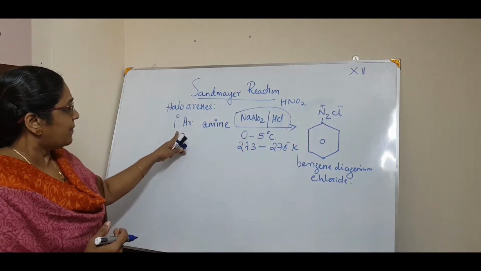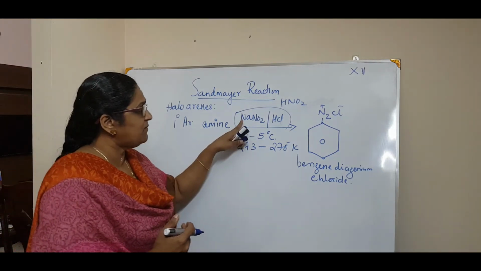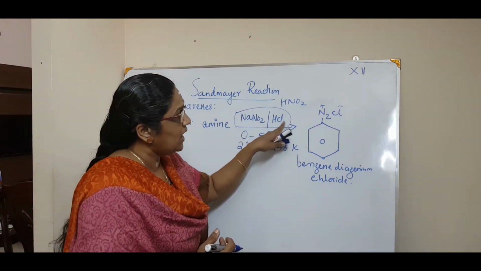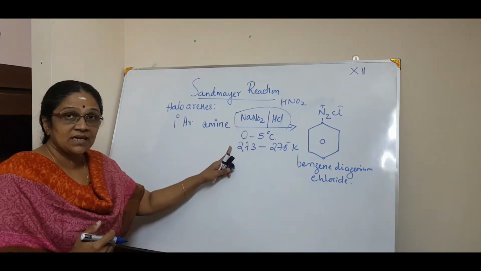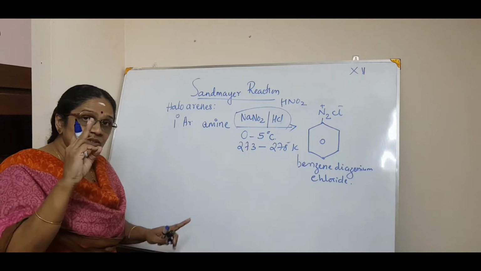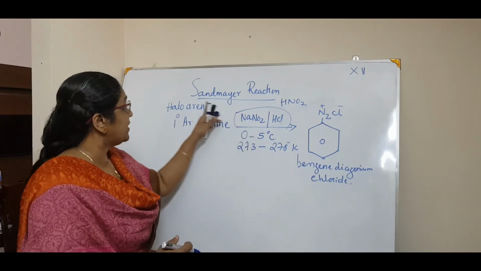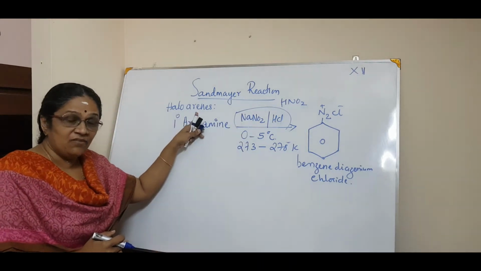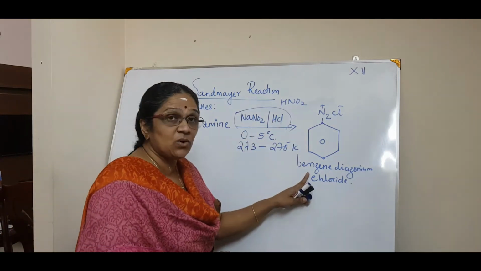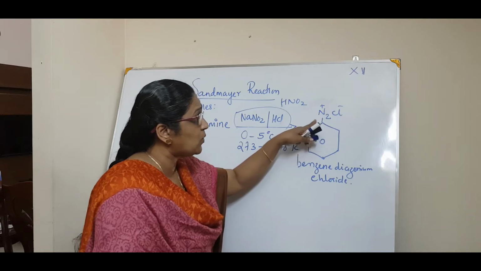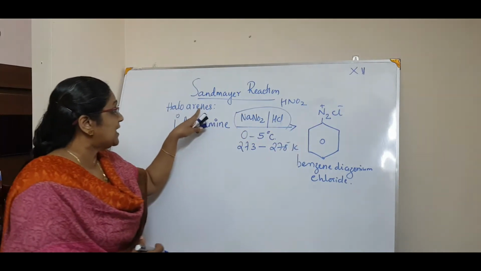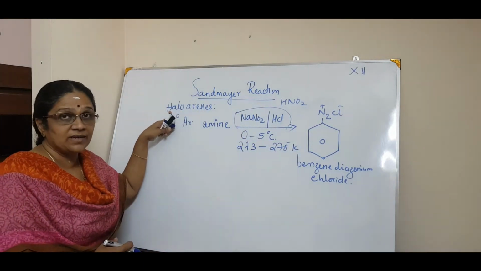Okay, so a primary aromatic amine on treatment with sodium nitrite and HCl gives benzene diazonium chloride, and you now know the conditions. This is a two-step process. You have to get haloarenes, isn't it? We have only got benzene diazonium chloride. Now what you have to do is replace this diazonium chloride with the halogen which is of our necessity.